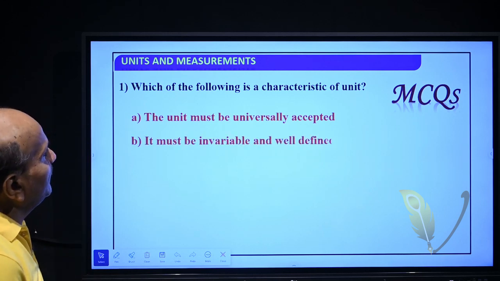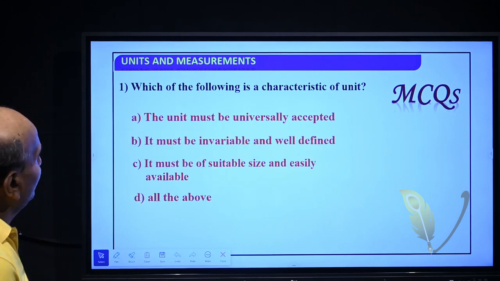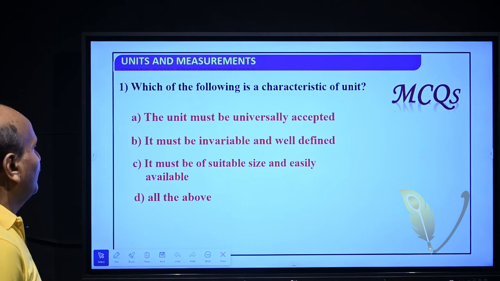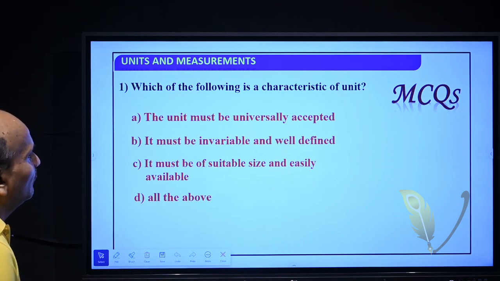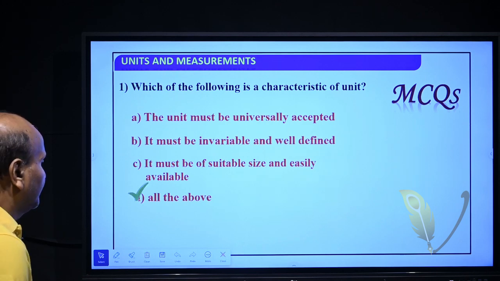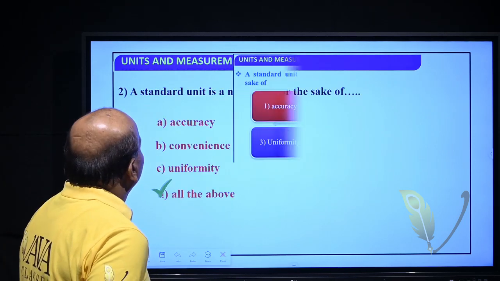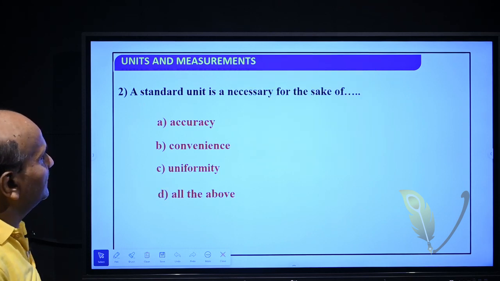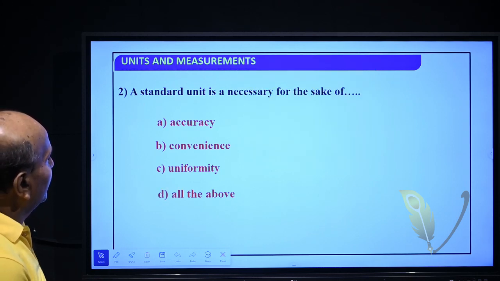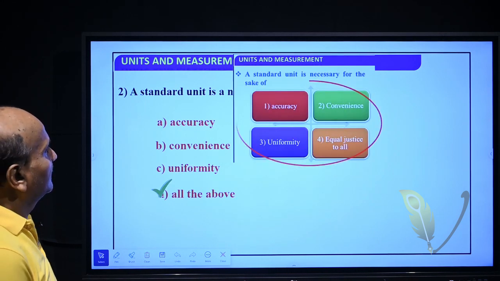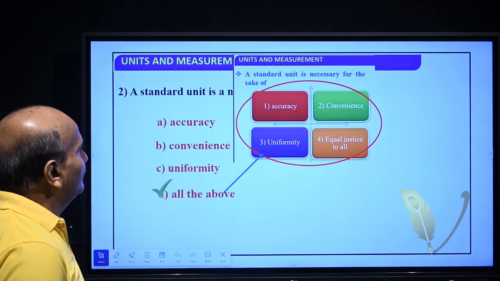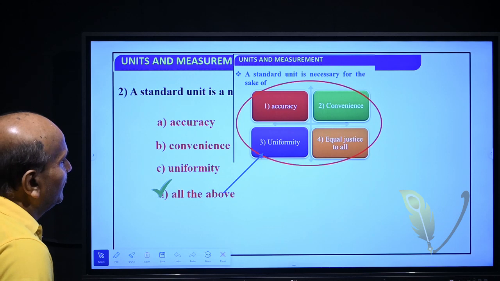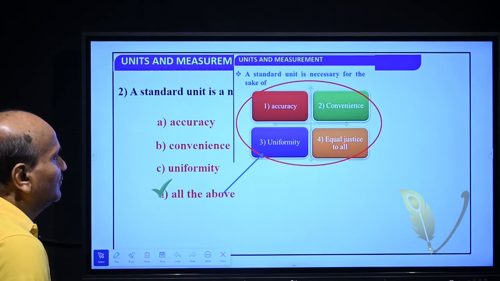Which of the following is a characteristic of a unit? The unit must be universally accepted, it must be invariable and well defined, it must be of suitable size and easily available, all of the above. So, result is all of the above. A standard unit is necessary for the sake of accuracy, convenience, uniformity and equal justice to all.